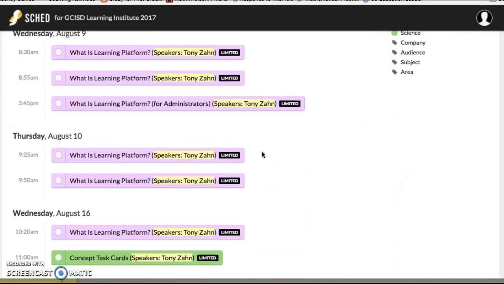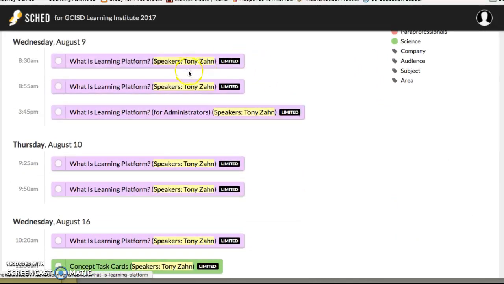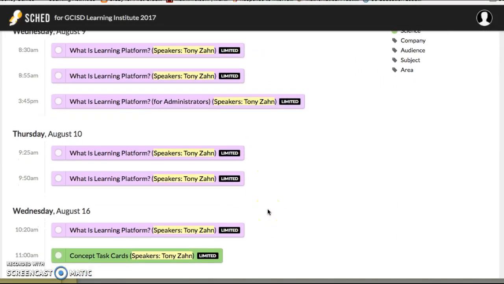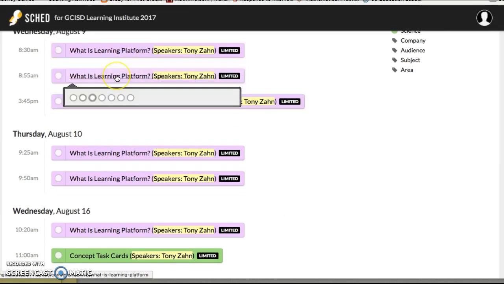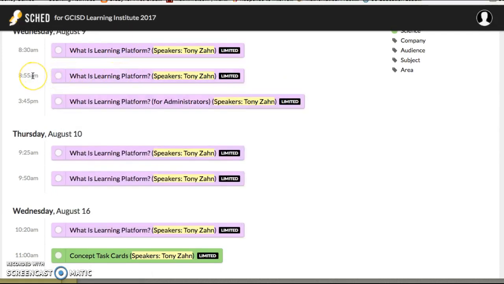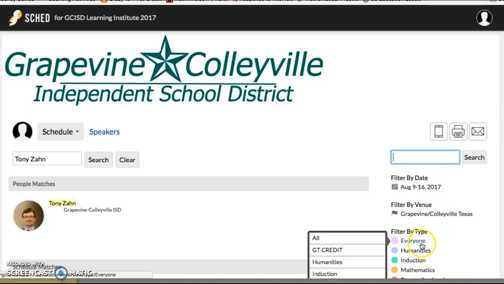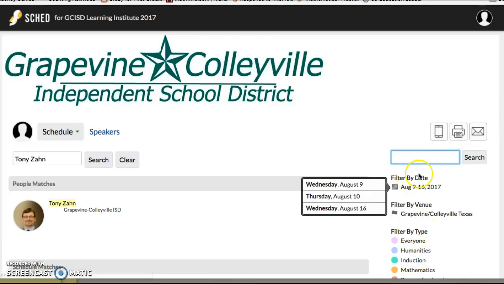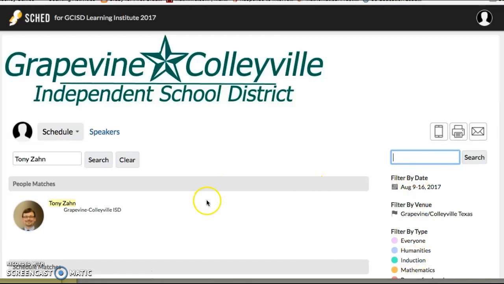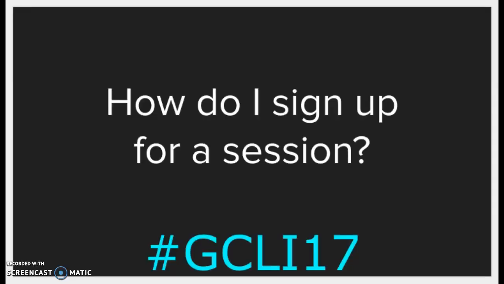And so it'll bring up all the sessions that are associated with Tony Zahn as well. And so I can see, ooh, I want to go to that learning platform session that starts at 8:55. And maybe I want to see concept task cards on the 16th at 11 a.m. So there are all kinds of things you can search for. Just try out various things in the search box and see what comes up. And you can always use these other filters if you don't have a whole lot of luck there, but I think its searchability is really useful.